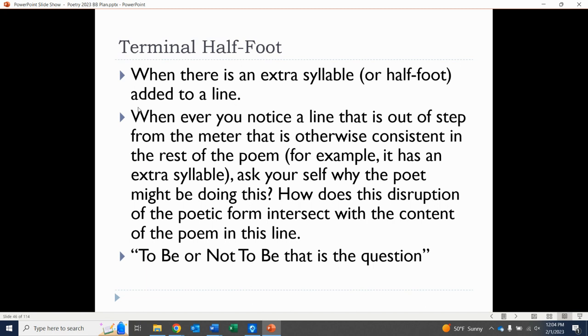Porque, why is the poet doing this right here? Just like last time we looked at poetry, right? How does this disruption of the poetic form, how does this formal choice by the poet intersect with the content of the poem in this line, right? So it makes sense. Hamlet has an uneasy question that he's asking. It's supposed to make everyone feel uncomfortable. He's even uncomfortable asking it. So it makes sense that the line itself has an uncomfortable extra syllable. So again, a neat way that Shakespeare's using a terminal half foot.